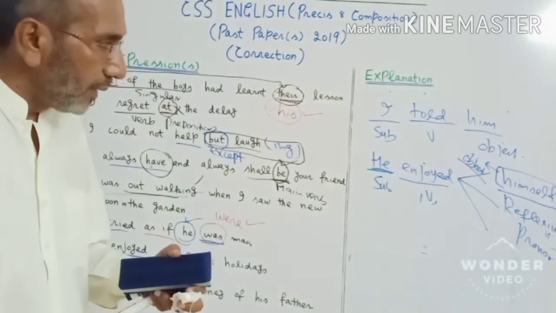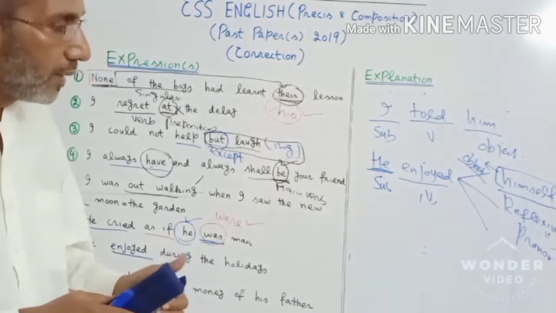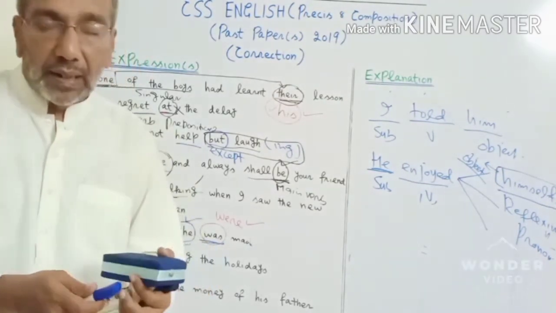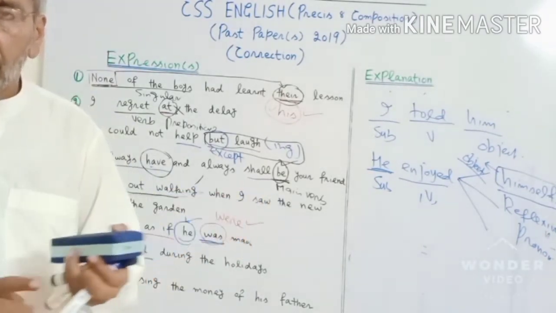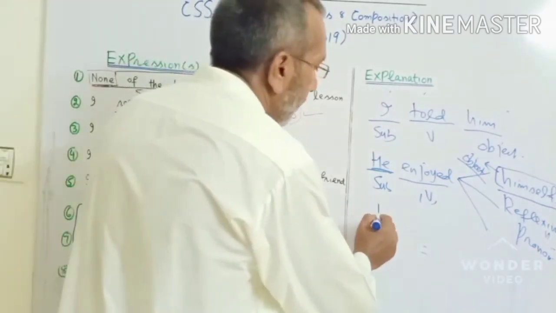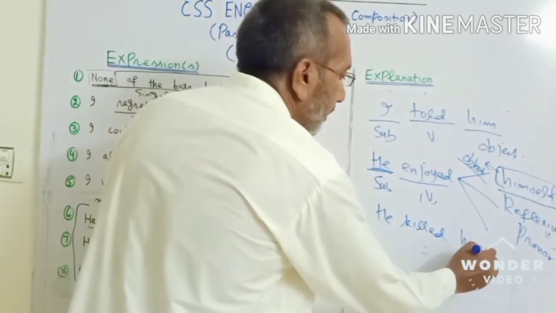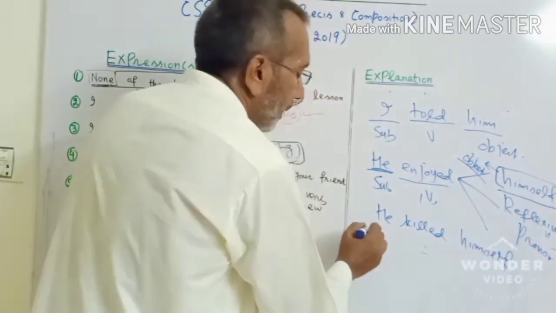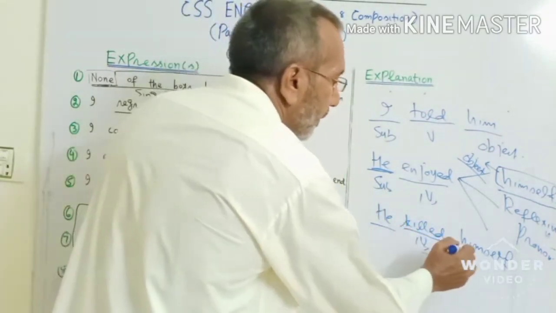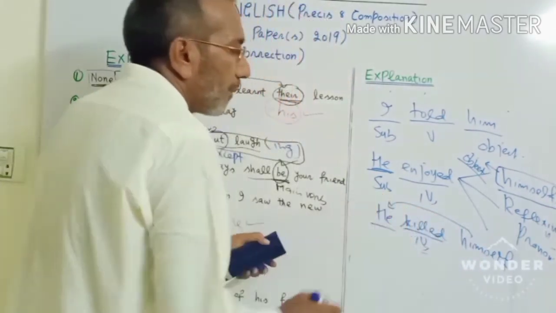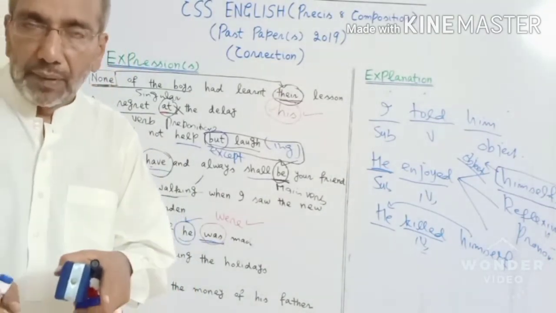Should I try that thing? Sometimes the situation becomes a bit tricky. If I say he killed himself, what do you think? Is it a reflexive pronoun or not? He killed himself. Subject, this is your verb, and himself means the action is coming back to this. So himself over here is being used as a reflexive pronoun.